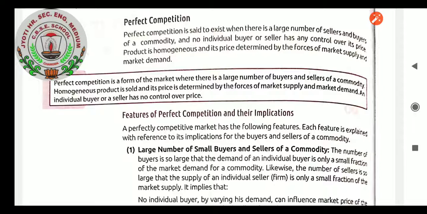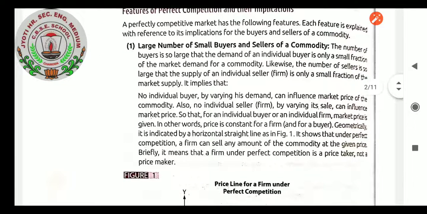Features of perfect competition, let us see, and their implications. A perfectly competitive market has the following features. Each feature is explained with reference to its implications for the buyers and sellers of a commodity. Large number of small buyers and sellers of a commodity.